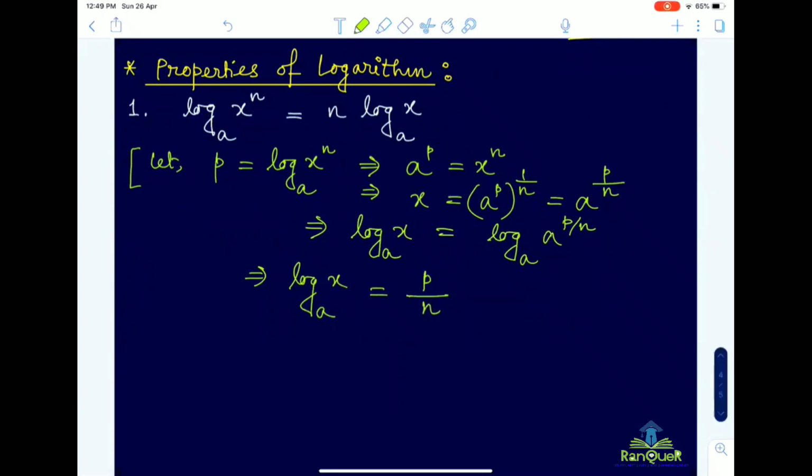Up to this, any doubt, anyone? So finally, p will be equal to n log x to the base a. Earlier we took p equal to this one. Now p equal to n log x to the base a. So basically, they are equal. Tell me, any question up to this?